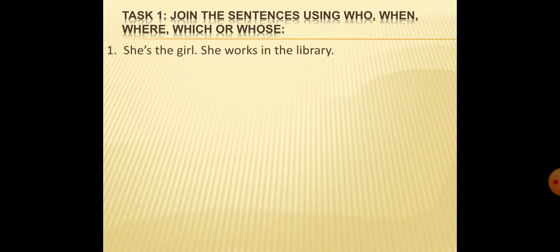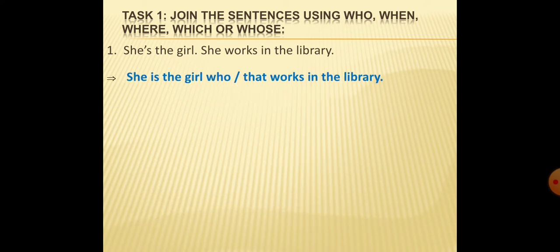She is the girl. She works in the library. To combine the two sentences, here we repeated the word she. So instead we can say: she is the girl who or that works in the library. I think it's clear. Let's move to the next one.